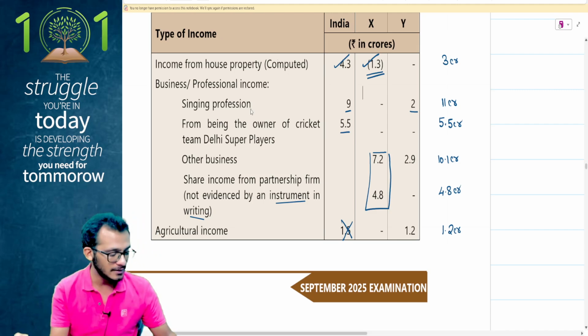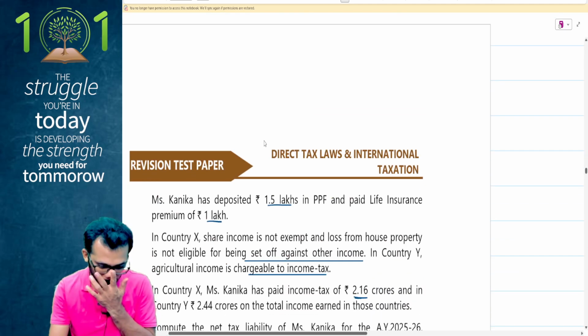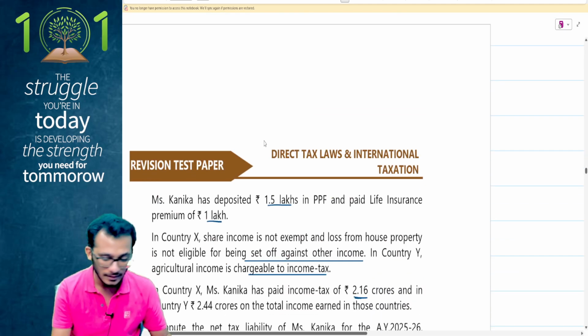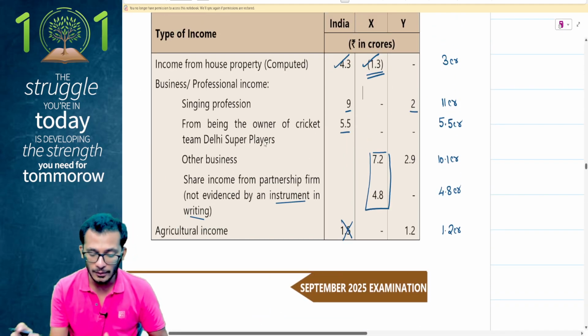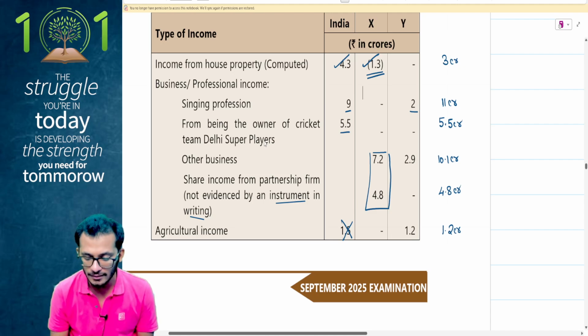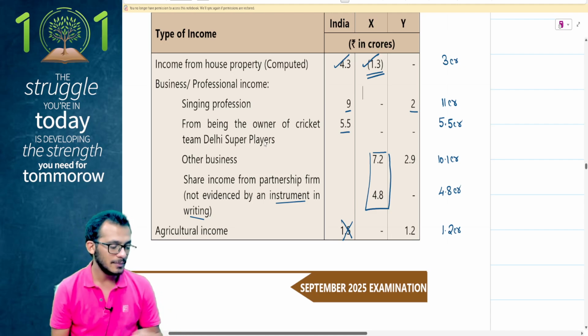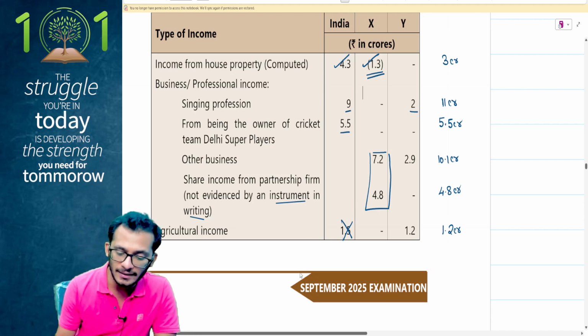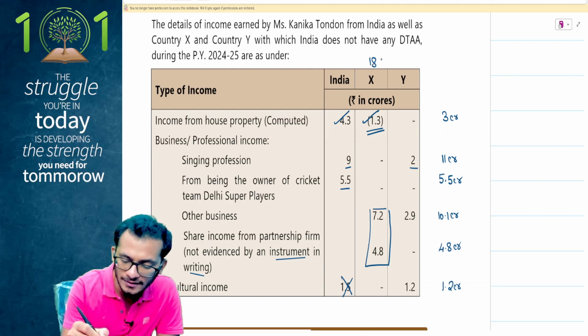So my average tax rate would be 2.16 divided by 7.2 and 4.8, which gives 12. So there is an 18% tax rate in country X.